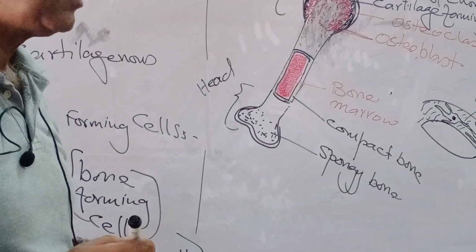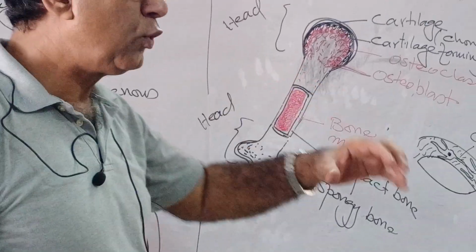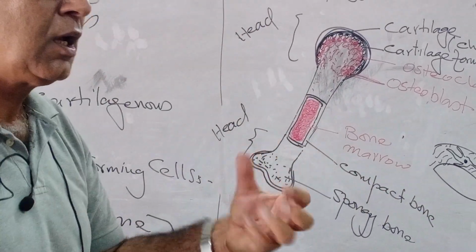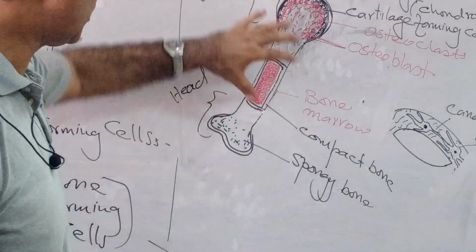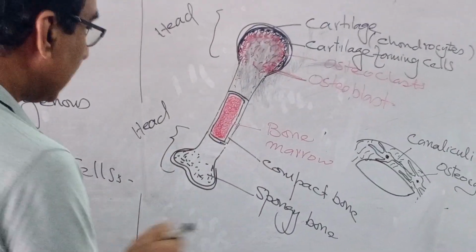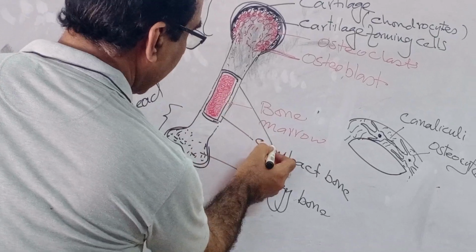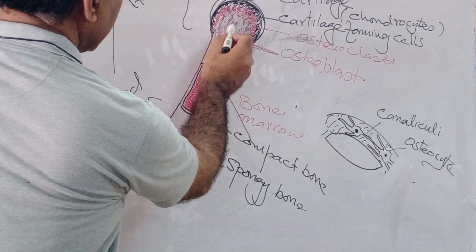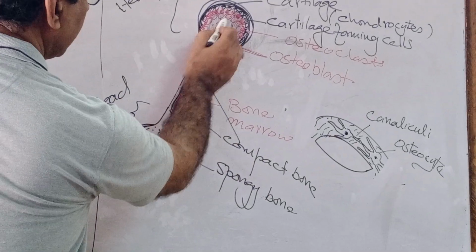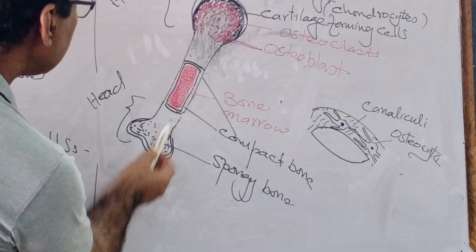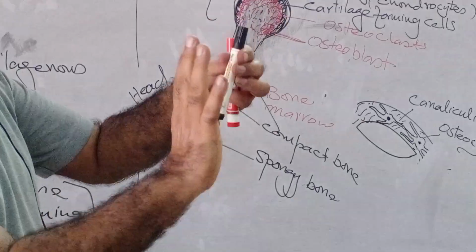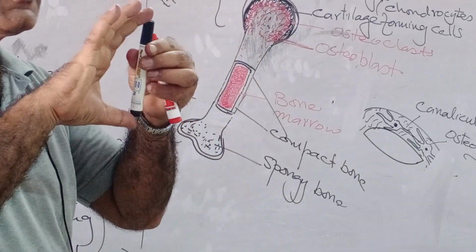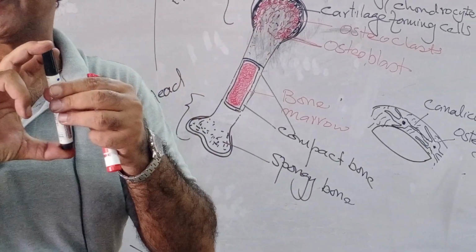Taken? Now you see the bones by texture are categorized into two types. Those are the compact bone, this one, and the spongy bone. This one is spongy bone. This is at the heads of the bone. At the heads of the bone are the spongy parts of the bone.